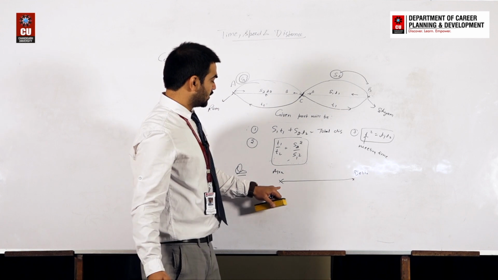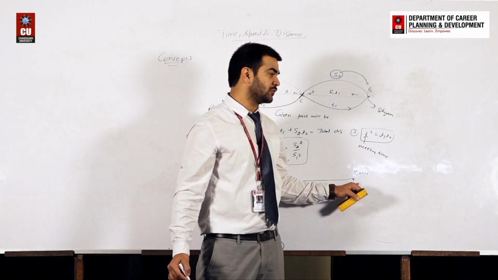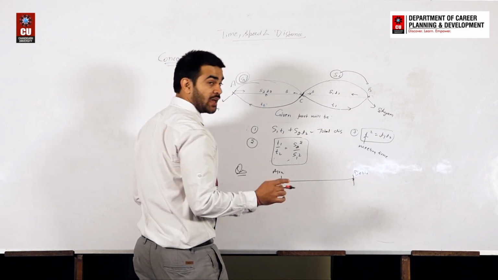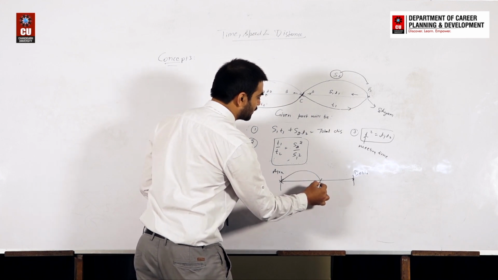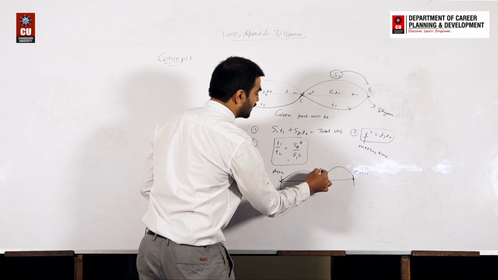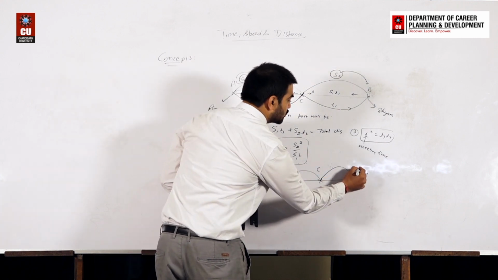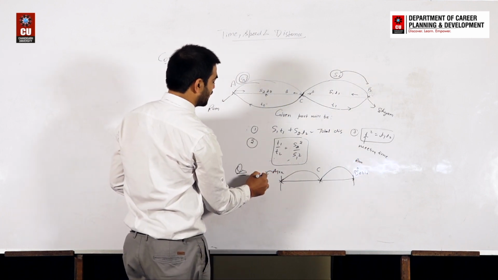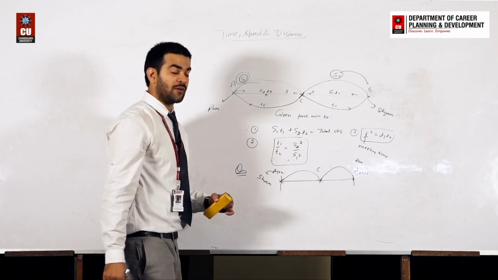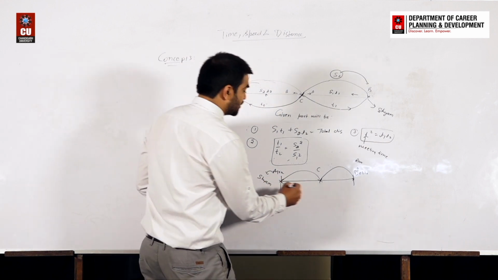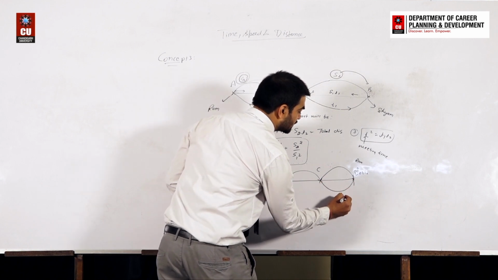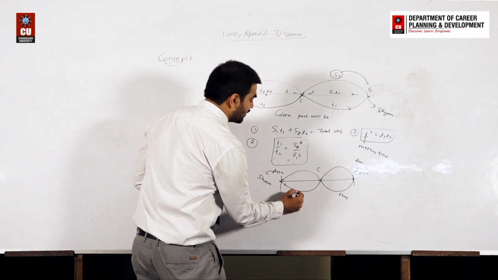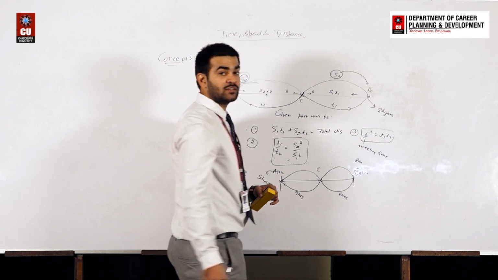A person from Agra and a second person from Delhi start to move at the same time, and they meet somewhere at this point C. The person who starts from Delhi, his name is Ram, and the person who starts from Agra, his name is Sham. After the meeting point, Sham will take 6 hours to reach Delhi and Ram will take 9 hours to reach Agra.